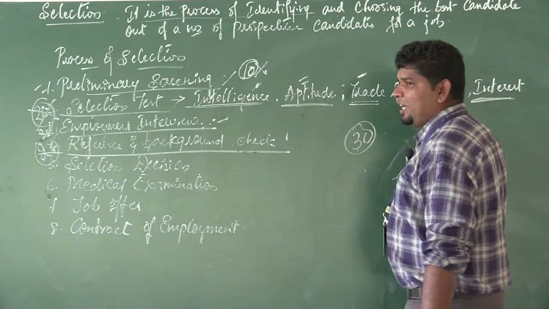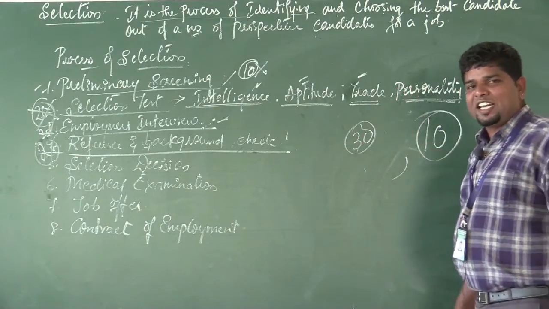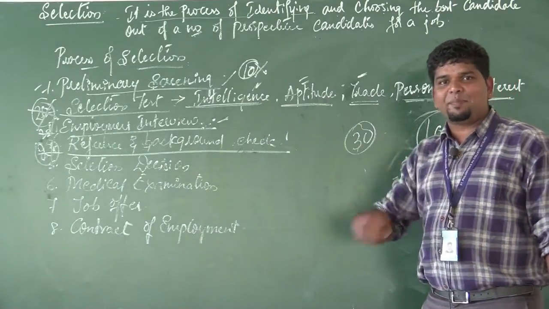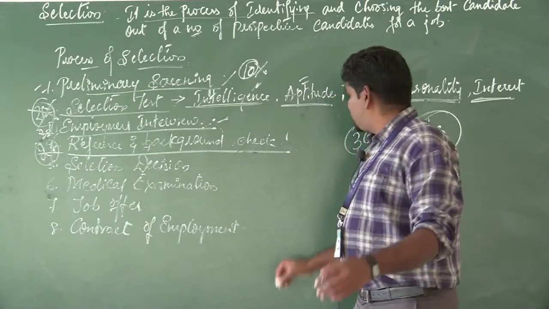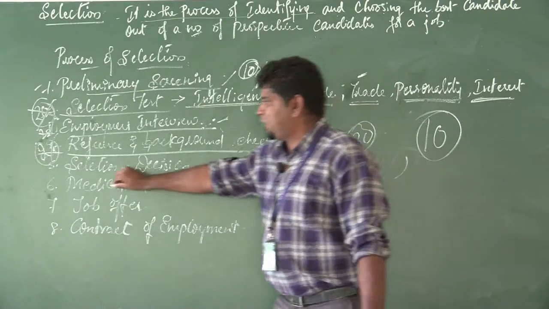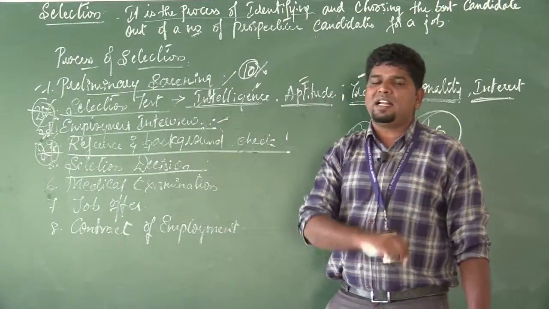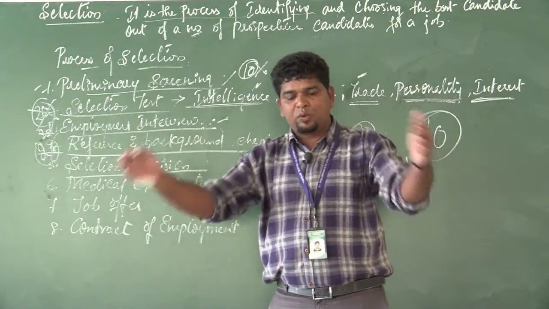But the post is only 10. Only 10 posts. Now I am selecting the best candidates. The reference is over, so I call the 30 members for selection decisions. I will say that your board of committee members will be sitting here.